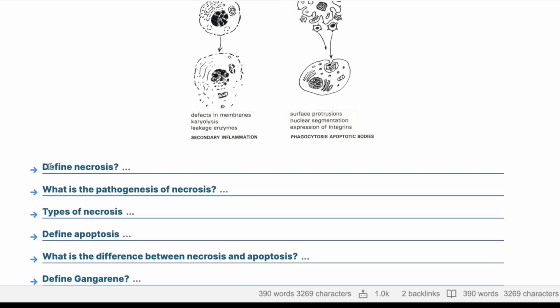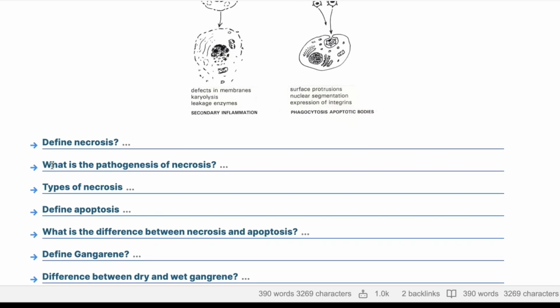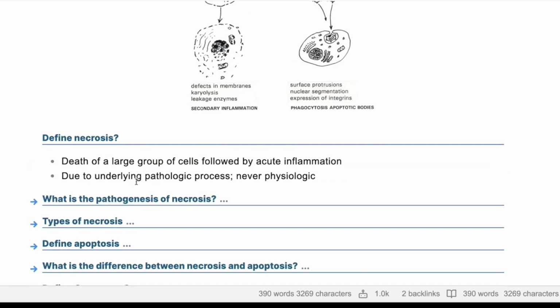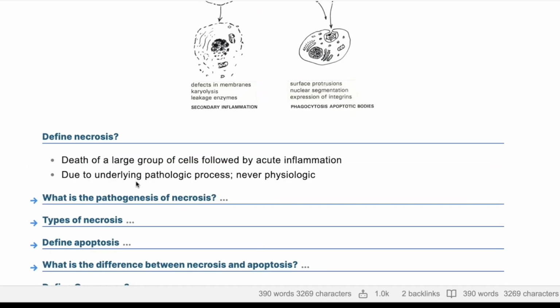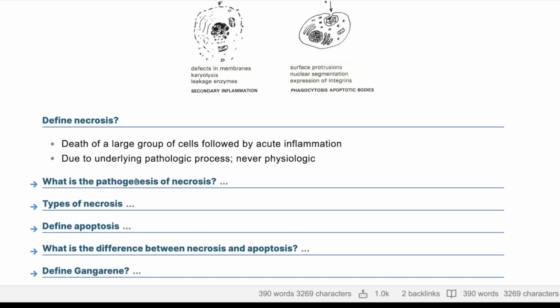Can you define necrosis to me now? Yes, sir. Necrosis is defined as pathological tissue death in live organisms, accompanied by inflammation. Yeah. So again, it's a death of a larger group of cells, followed by acute inflammation, and it's due to an underlying pathological process. It's never physiological.